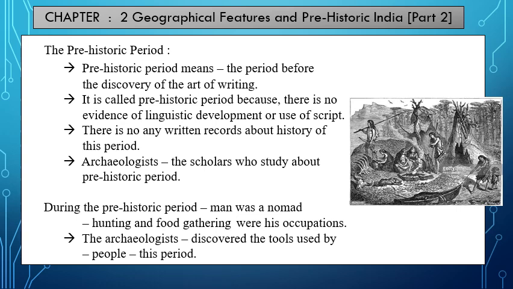Means they used to hunt animals and eat the raw meat, and also they were collecting food materials such as roots, nuts, fruits, etc. For hunting animals and collecting food materials, they were not having any settled life. They were moving from place to place. That movement of people from place to place without having any settled life is called nomadic life.